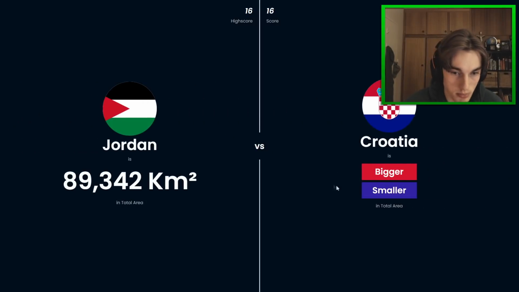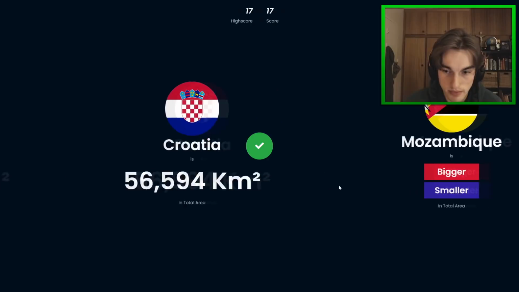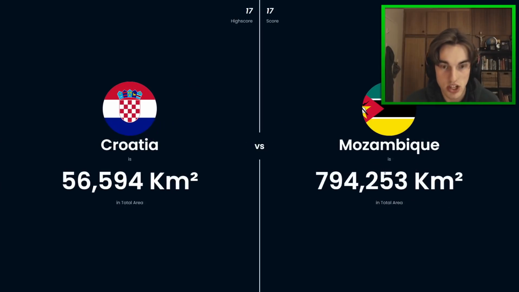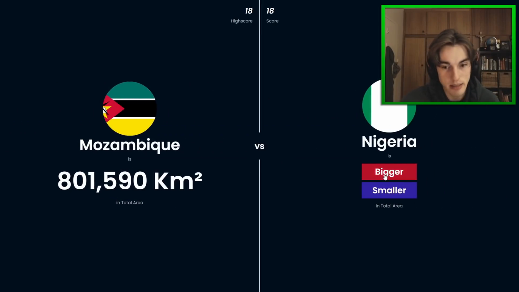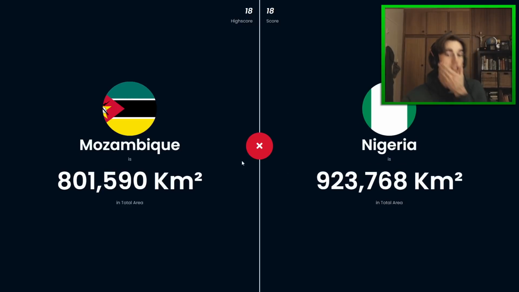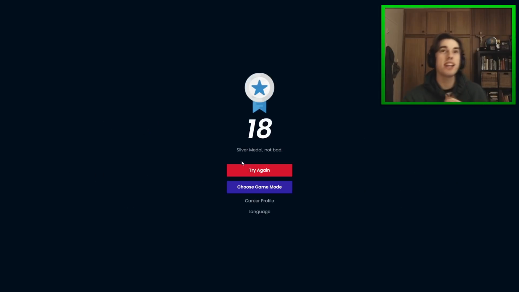Croatia will also be smaller than Jordan. That's for sure. Yep. And Mozambique will be bigger than Croatia, so we're getting towards the 20 here. And Mozambique will also be bigger than Nigeria, despite Nigeria having a massive population. So Nigeria should be smaller. Oh man, it's the equator projection again, because if I look on my map here, yeah, they're definitely similar size looking. So silver medal again.